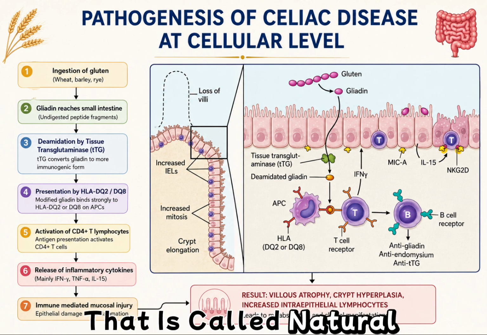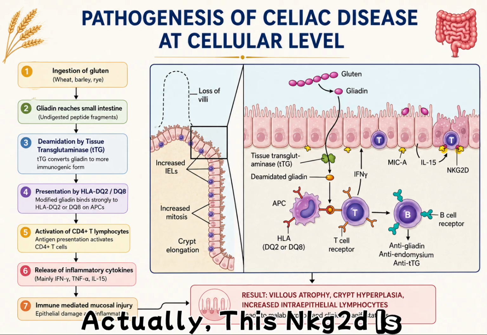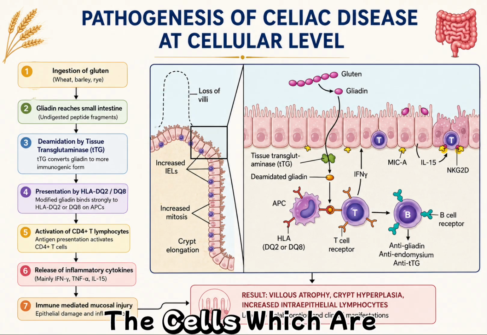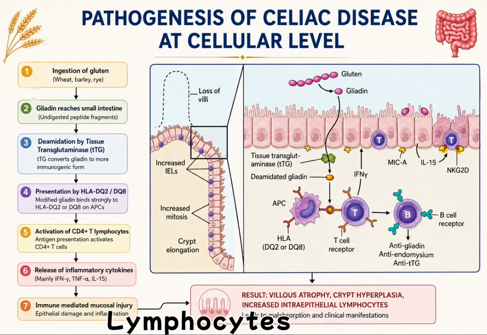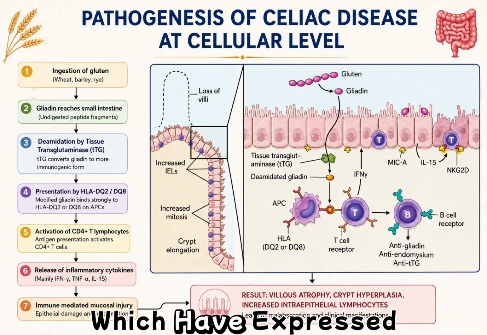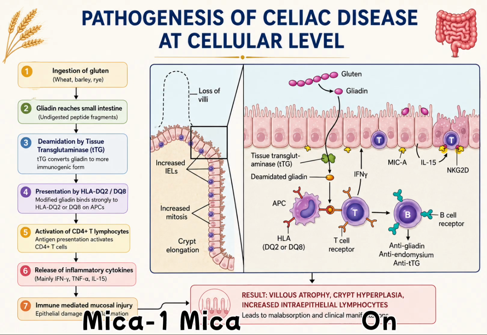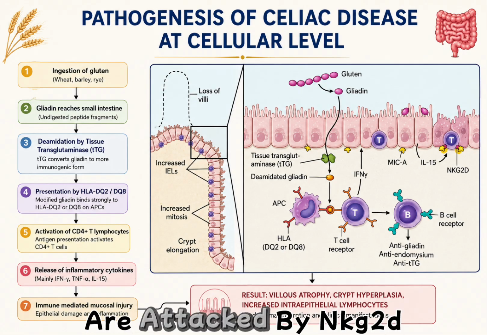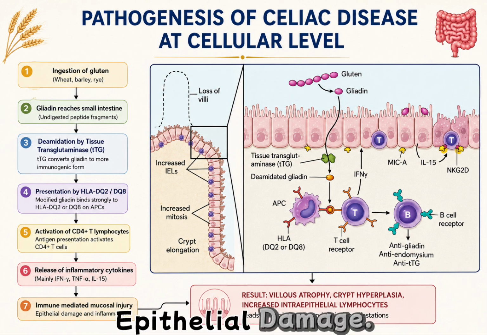This NKG2D is a receptor for the MICA antigen, which is expressed on cells under stress. Therefore, these intraepithelial lymphocytes expressing NKG2D will attack the cells which have expressed MICA antigen on them, causing epithelial damage.